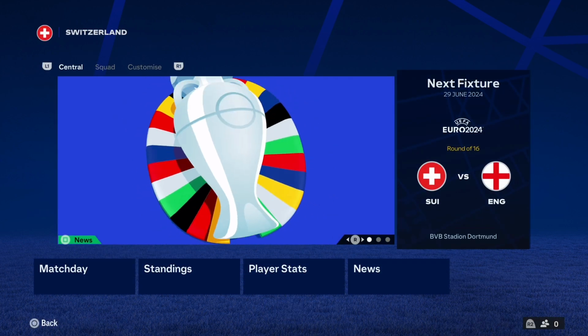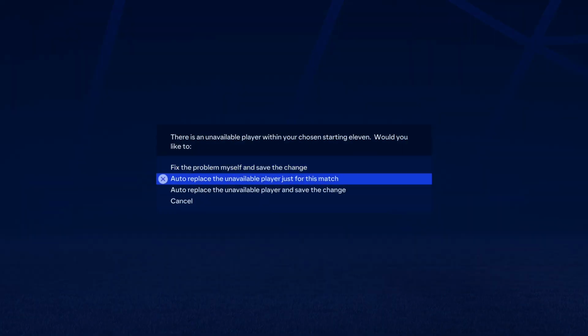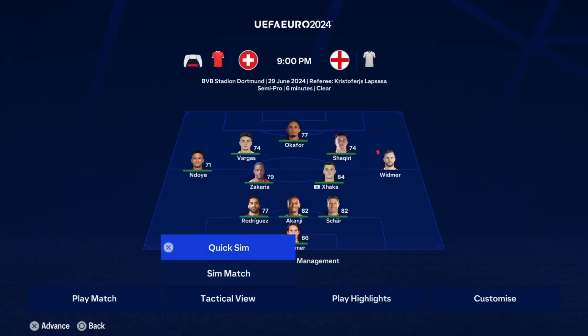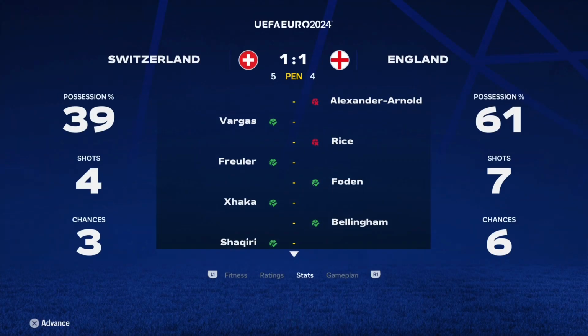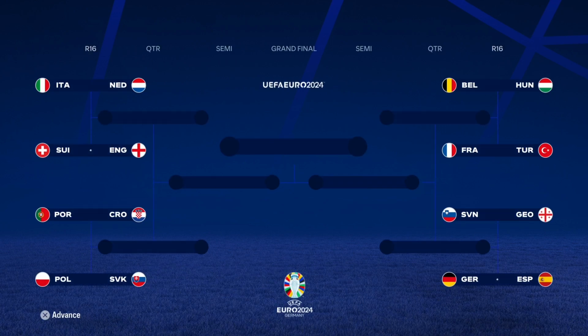It is annoying me a bit how slow those animations are and how you can't skip them. But we've got Switzerland versus England here, and I'm assuming England will get the win here. No! They lose. Switzerland beat England on penalties. They've bottled it. England are not going to win the 10th simulation, and that means they go out in the round of 16. There you go.